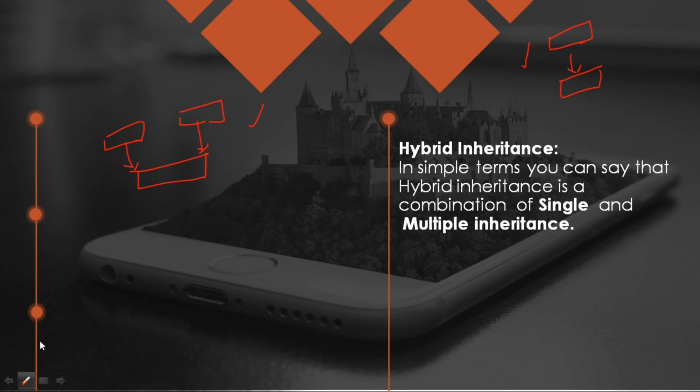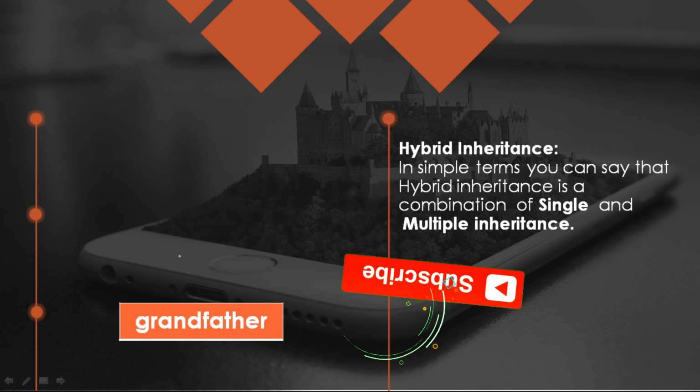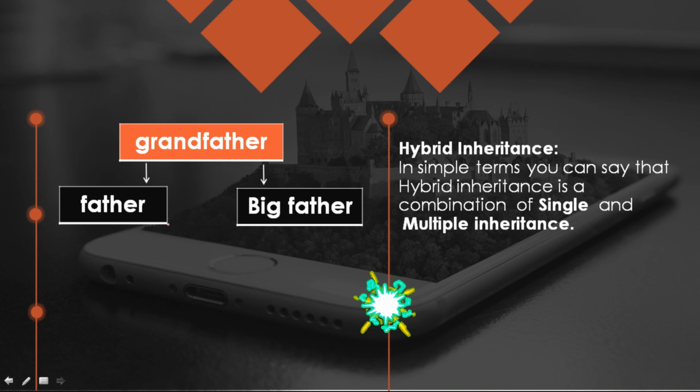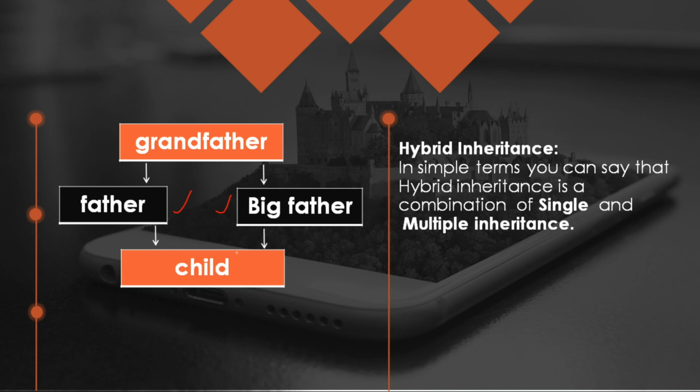Here is a small example. Here is a grandfather. The properties of the grandfather are given to the father and the big father. The properties of this father and big father will be given to the child. In the first step, single level inheritance occurs, while here multiple inheritance occurs.